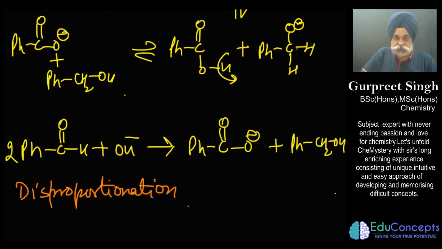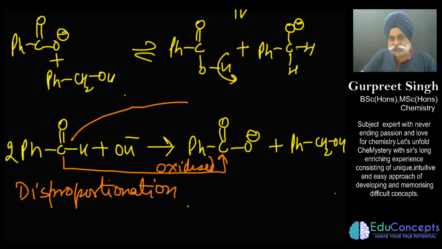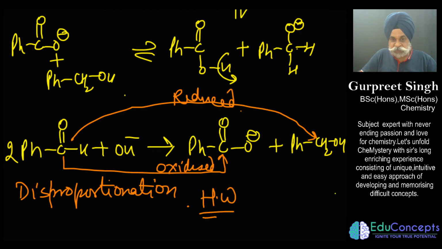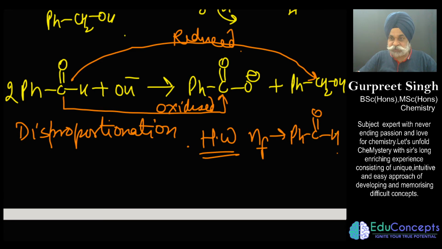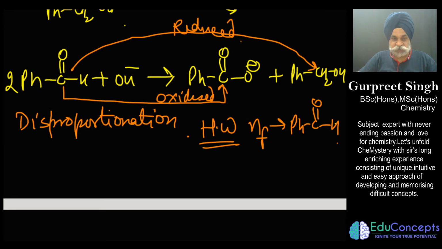Disproportionation reaction. In the disproportionation reaction, this carbon has been oxidized to acid, and the same carbon is also being reduced. So I may ask you a homework: you have to let me know what is the N factor of benzaldehyde in this disproportionation reaction. This is a very important question. You can just write in the comment section what answer you get, and I will place a video for the solution of this question.